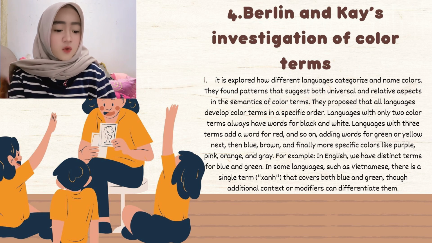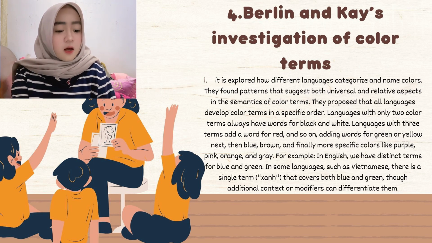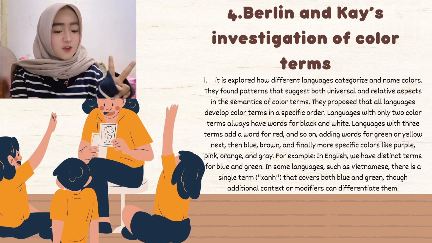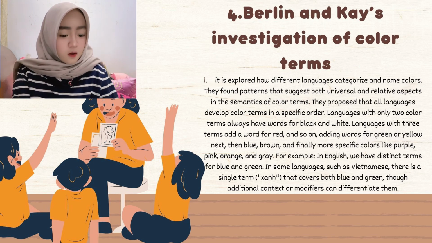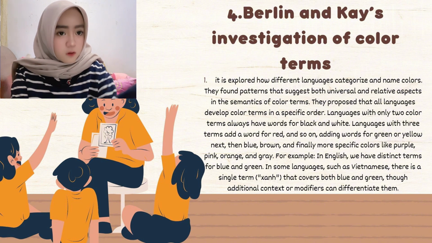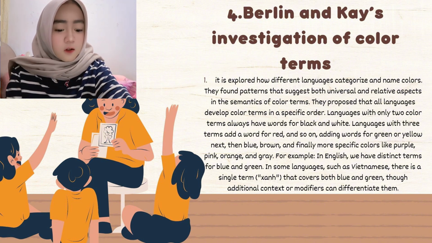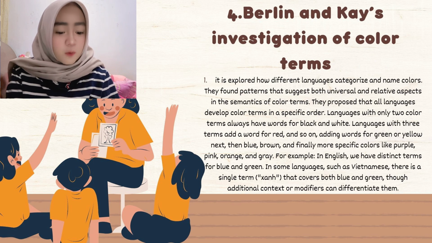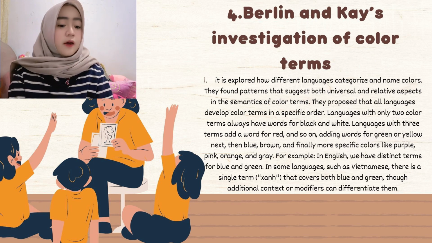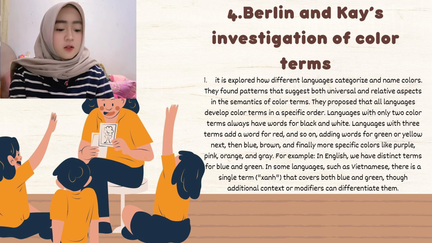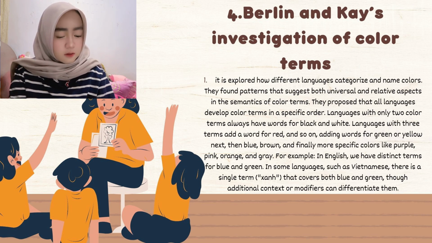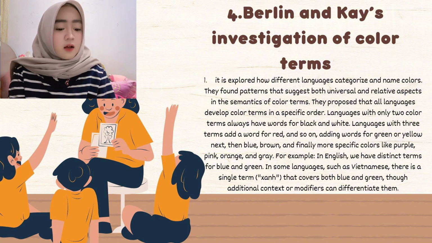Languages with only two color terms always have words for black and white. Languages with three terms add a word for red, and so on, adding words for green or yellow, then blue, brown, and finally more specific colors like purple, pink, orange, and gray.